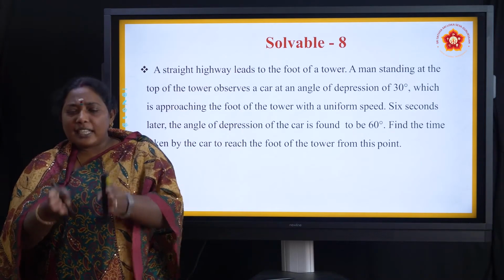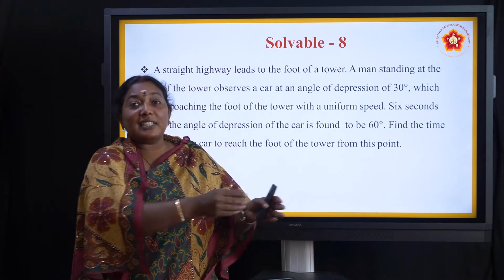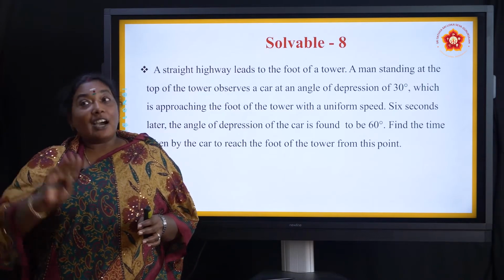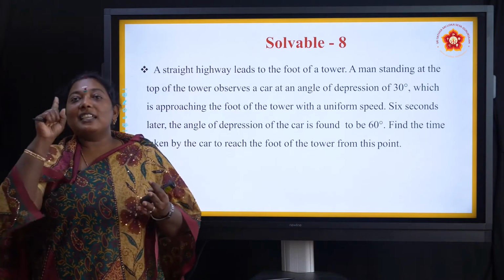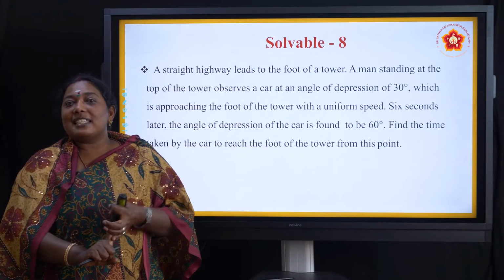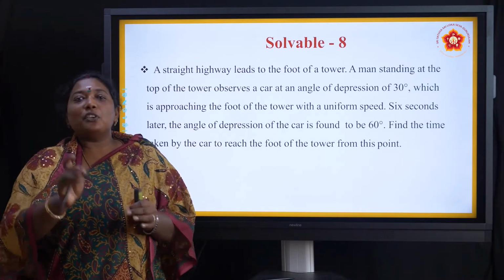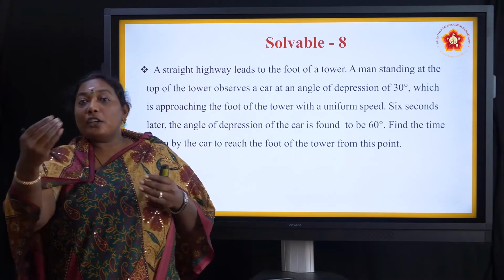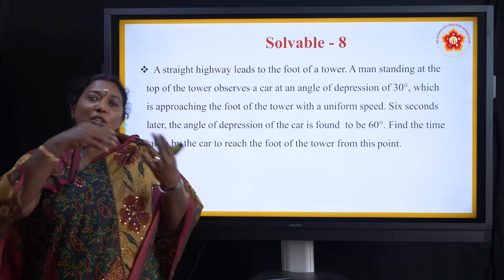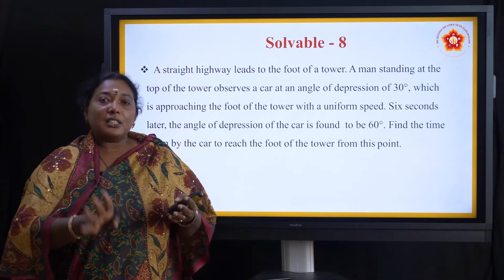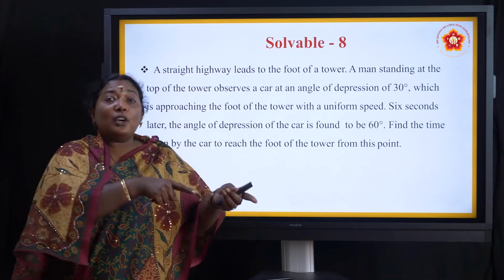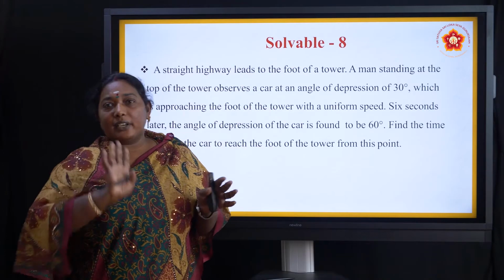If we put the same situation in our school, we will be standing in our building and our warden will be coming. Before the warden comes to the class, I have to run back there, right? So you will increase your speed. You will not walk slowly. According to the speed of your warden, you will increase your speed, right? In the same way you can move on to other situations also, that is your imagination.